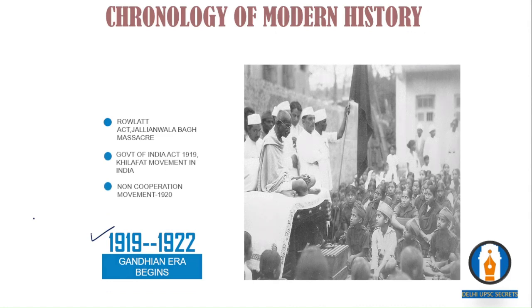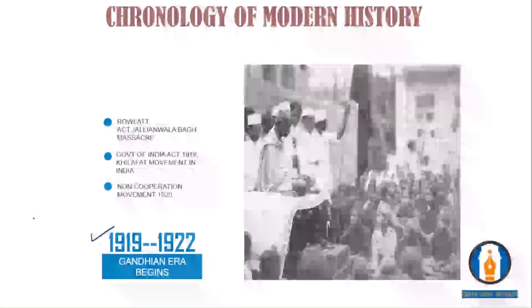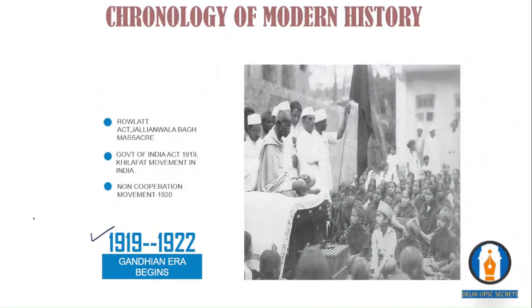After the incident, Gandhi starts the non-cooperation movement. The aim of the Indian National Congress was to condemn the Rowlatt Act and the Jallianwala Bagh incident. The non-cooperation movement is again a showcase that tells you India wants full independence from the British. In parallel, in the same period, the Khilafat movement was happening within India. Indian Muslims along with Gandhi all supported the Khilafat movement.